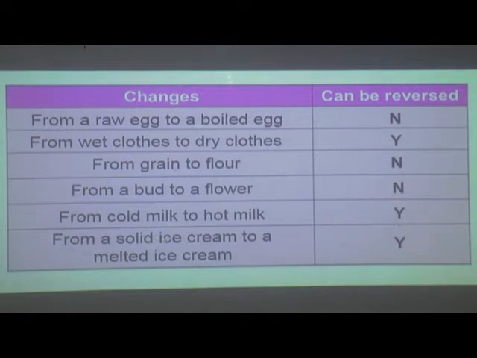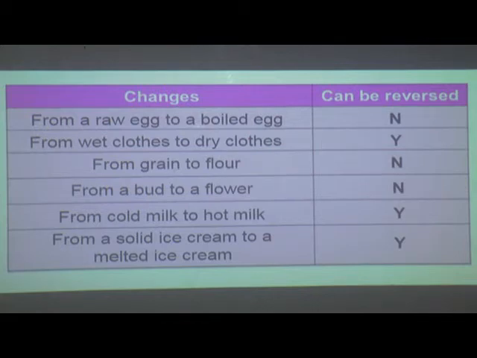Next, from a solid ice cream to a melted ice cream, and again from a melted ice cream to a solid ice cream, can the change be reversed? Yes, it can be reversed. In the same way, students, there are many changes that we can reverse. Okay.